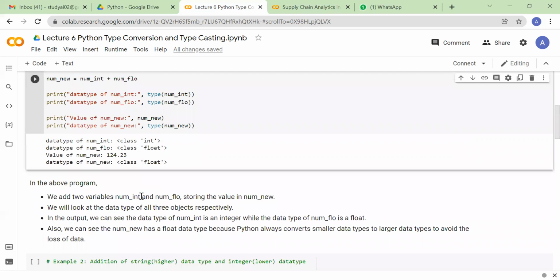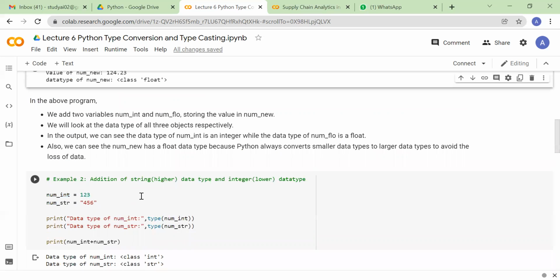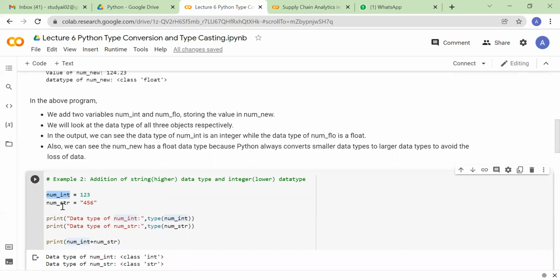Is it clear? Now let us look at another example. Here I'm defining another variable num_int, and I've defined a number 123. I'm defining another variable num_string, and there I have defined a string. Don't get confused by just looking at 456. This is between inverted quotes, which means this is a string. This is not numeric.